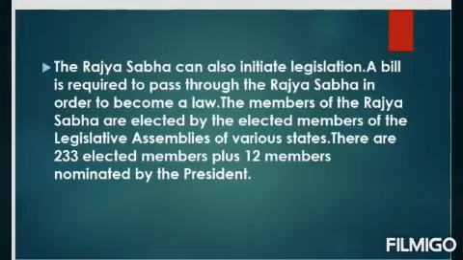So please note the point, dear children, how the members of Rajya Sabha are elected. The answer is: the members of the Rajya Sabha are elected by the elected members of the Legislative Assembly. There are 233 elected members plus 12 members nominated by the President. How many members are in Rajya Sabha? There are 233 elected members and 12 members nominated by the President.